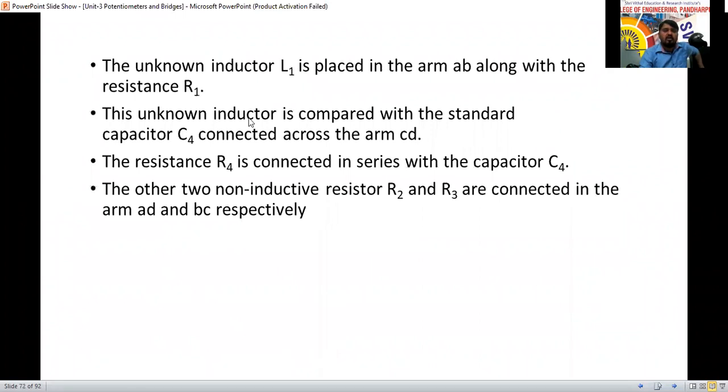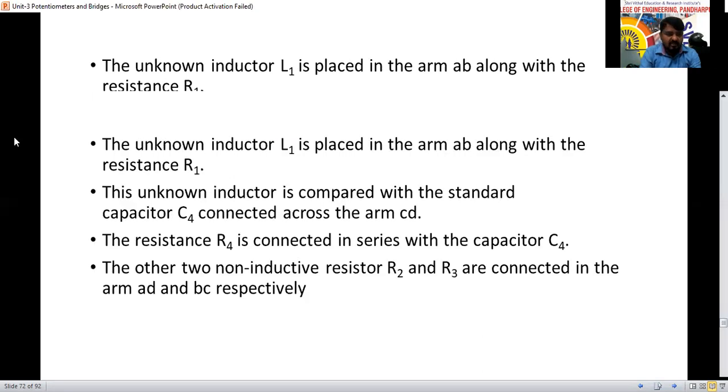So the unknown inductor L1 is placed in the arm AB, connected in AB, and a resistance. The unknown inductor is compared with the standard capacitor C4. We are going to compare here. So the resistance R4 is connected in series with the capacitor C4. With the diagram only I have explained all these things. The other two non-inductive resistances R2 and R3 are connected in the arms AD and BC.